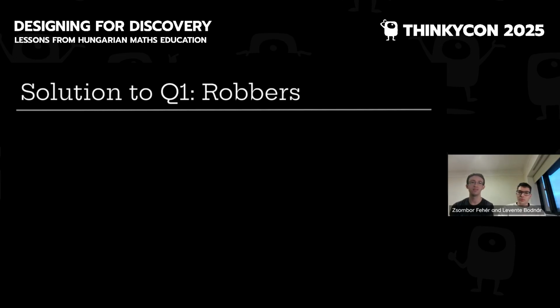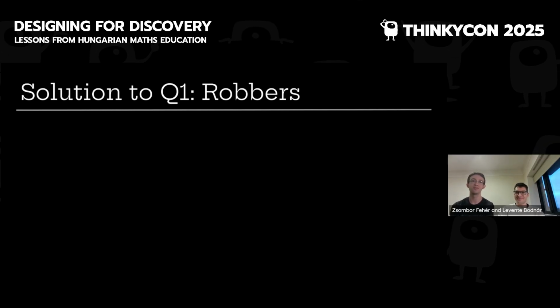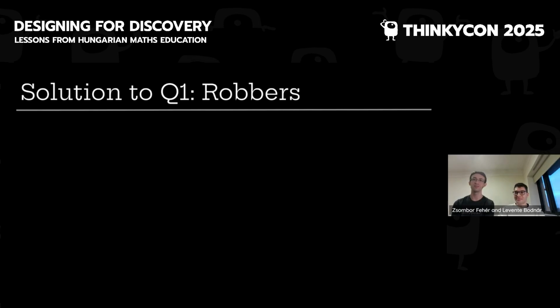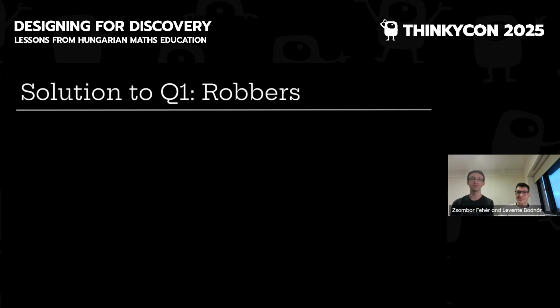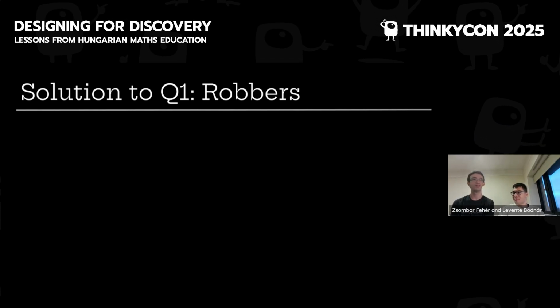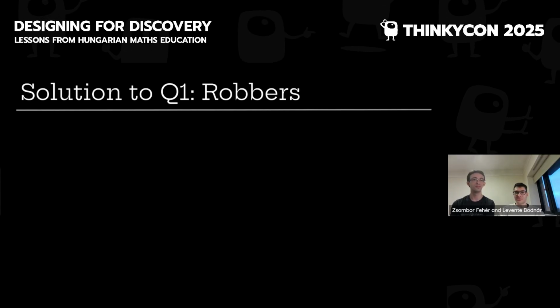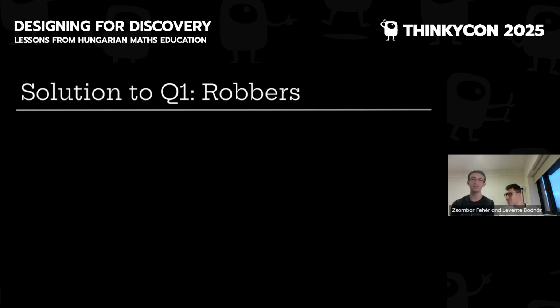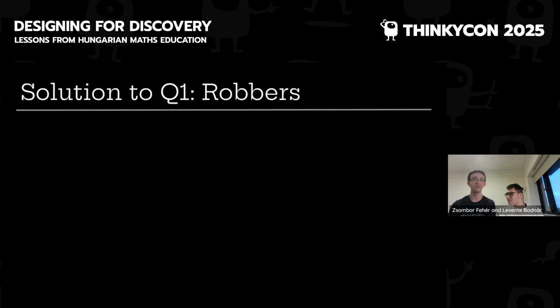Okay, time is up. We need to discuss the solutions to the first 3 problems. If you wish to think about them some more, feel free to pause the video and continue watching later. Question 1, robbers. We asked in the hint, what happens if A is innocent?